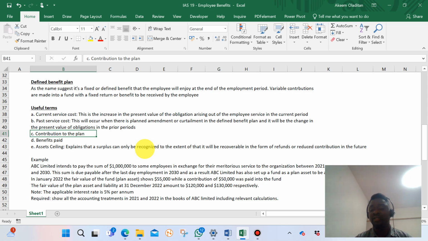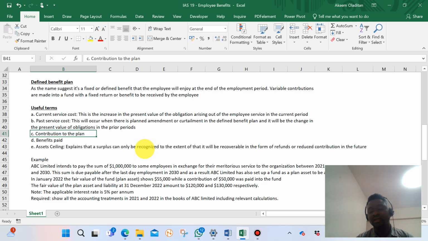But when we are charging this to the account in the statement of financial position, the standard says that what we recognize is the net amount from the plan asset when you deduct the plan asset from the liability. So that difference is what is to be recognized. So we cannot at any point in time show a plan asset separately and also a liability separately in the financial statement. So we need to net it off. We now show the net value. So I'm just explaining that.